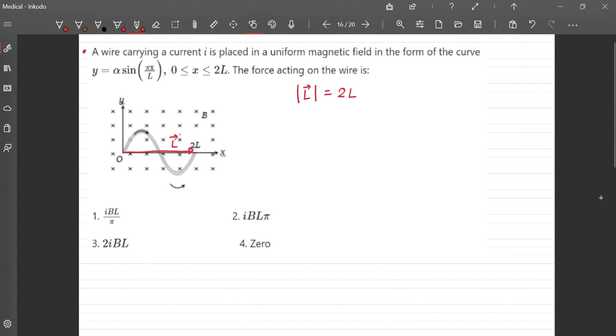So the magnitude of force will be this, and that matches with option 3. This is how we need to interpret the questions.